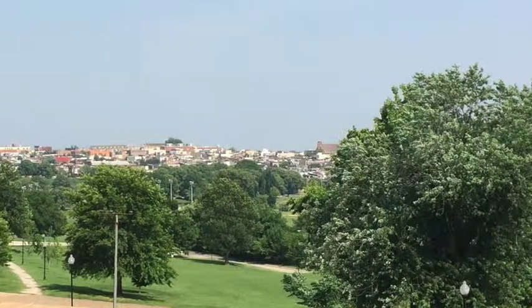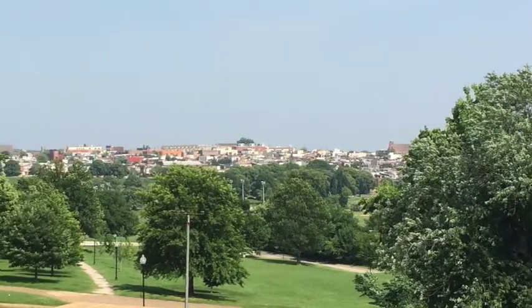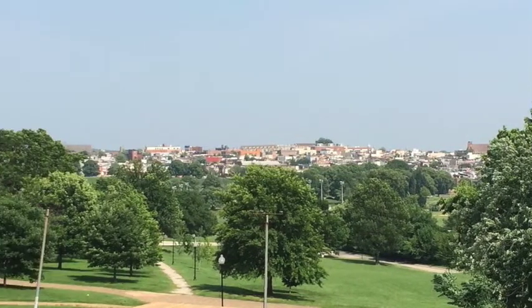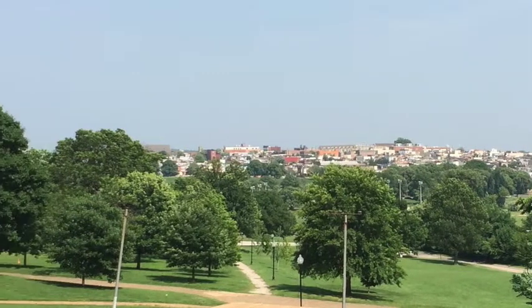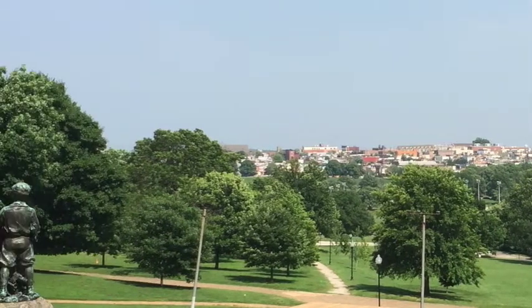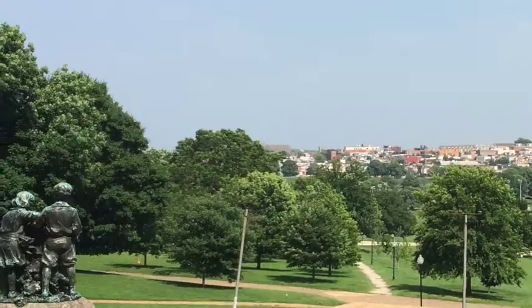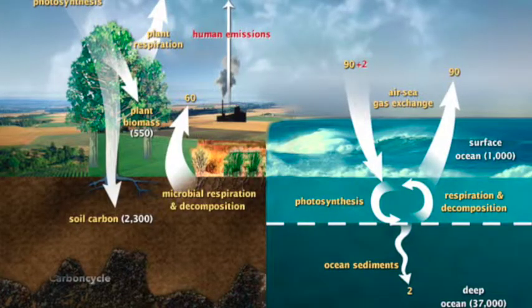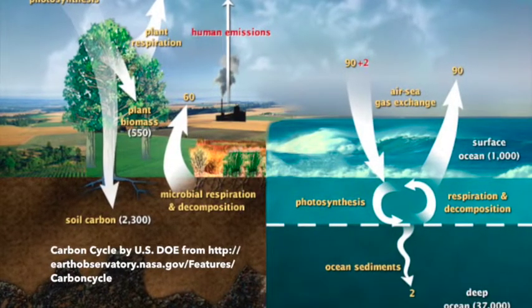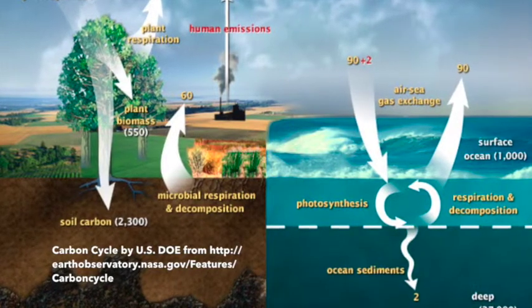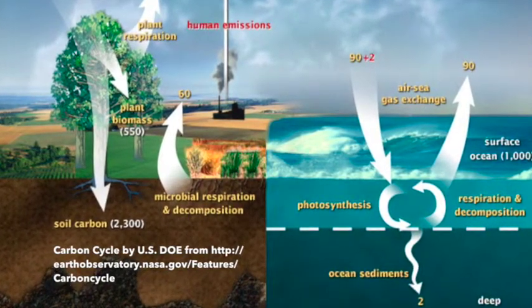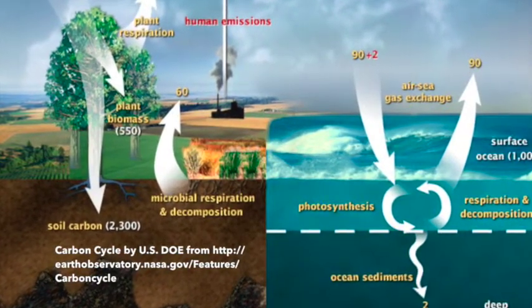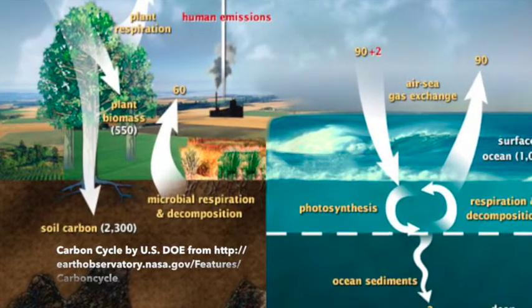In our atmosphere, the majority of carbon is carbon dioxide. Carbon dioxide is a colorless, odorless gas that makes up about 0.05% of our air. Carbon moves through our atmosphere and can be absorbed and emitted by different organisms and processes on Earth. The movement of carbon around the planet is called the carbon cycle.